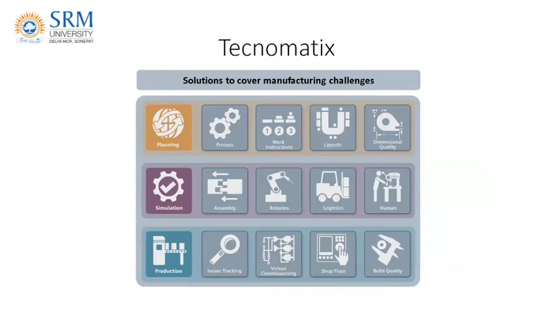So to address all these challenges, Siemens has this Tecnomatix portfolio, wherein there are various tools for planning, simulation, and production. You can virtually plan the process, layouts of the plant. You can create the work instruction, ensure quality standards. For simulation, there is assembly simulation, then Tecnomatix Process Simulate for robotic simulation. And there is logistics.